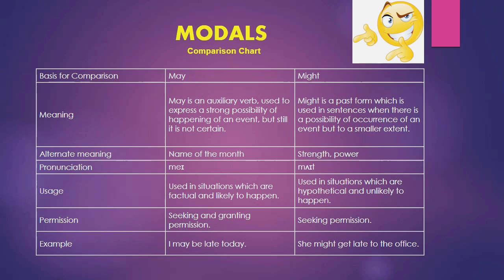Example, I may be late today. She might get late to the office. So here with this example it shows the possibility. I may be late today, it's a strong possibility, and here she might get late to the office. In this, possibility is to a smaller extent.